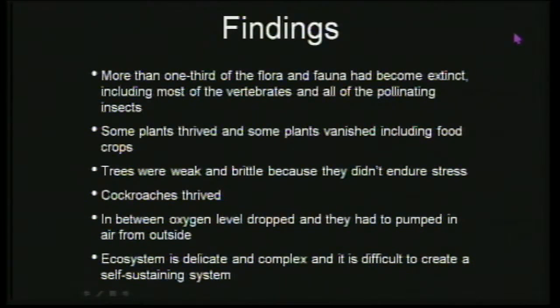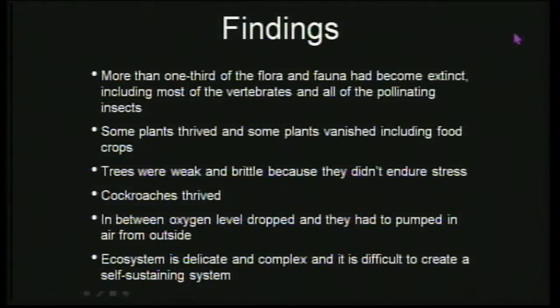It is said that if pollinators disappear from this planet Earth, then in a few years' time we are not going to have food to eat. So those are some of the questions students need to think about. Another finding of the research was that some plants thrived, whereas some plants vanished. Some plants overtook and became very invasive, whereas some disappeared.